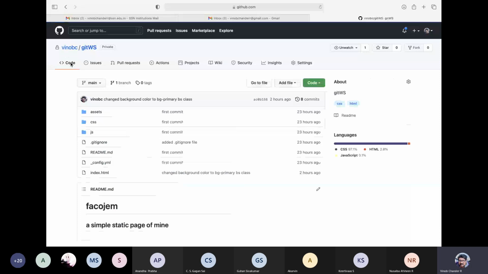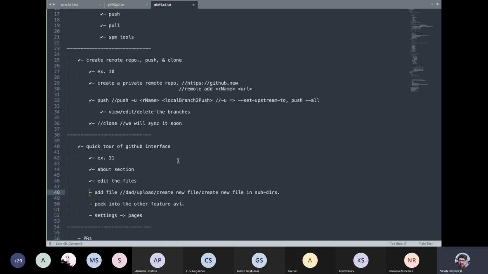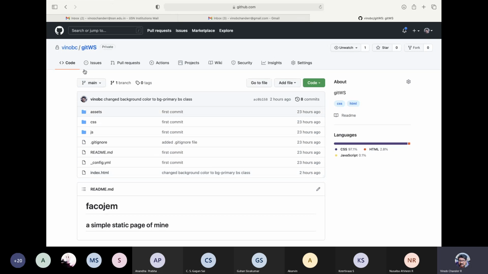So let us go back to code, right? And yeah, let us see what we have next. Okay, so that is adding file we have seen. Okay, editing files we have just seen now. Let us peek into the other features available, right? So let us have a small peek.